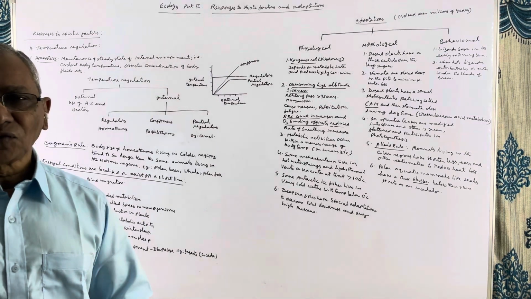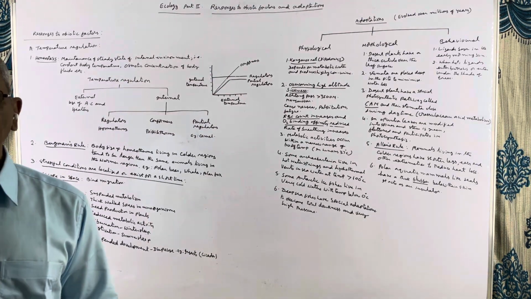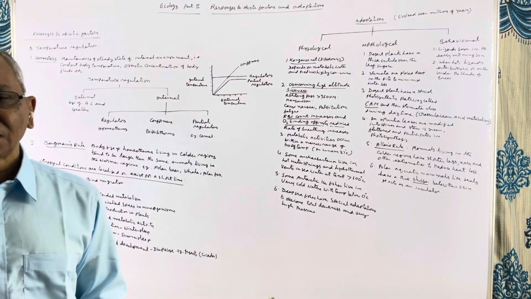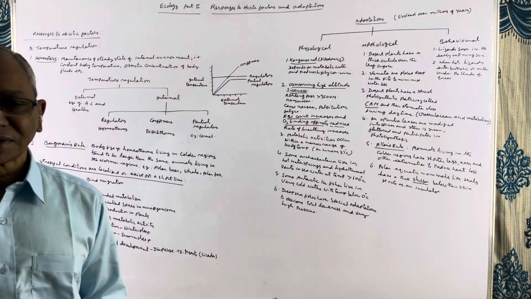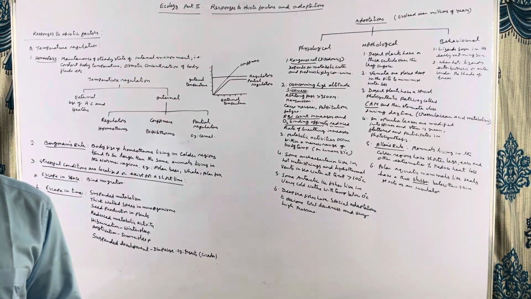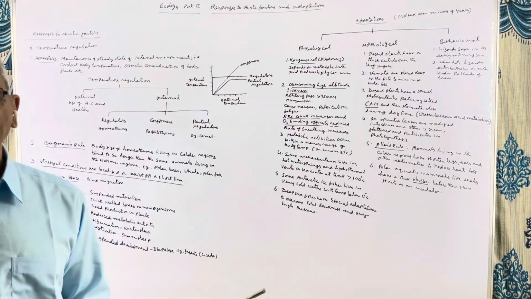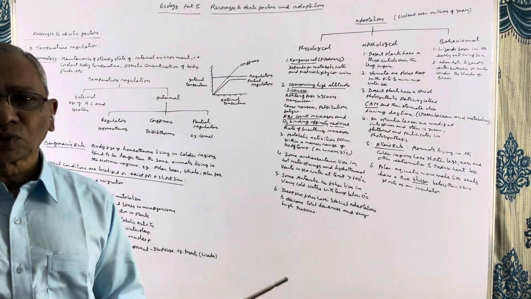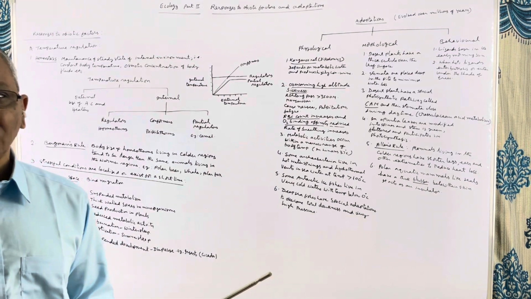You know about Van't Hoff's rule. If the temperature increases by 10 degrees, the metabolic activity doubles. So in the case of these animals, the metabolic activity increases with the increasing temperature and it decreases with the decreasing temperature. But it happens within a biokinetic range, that is from 15 degrees to 45 degrees. Beyond the biokinetic range, Van't Hoff's rule does not apply.